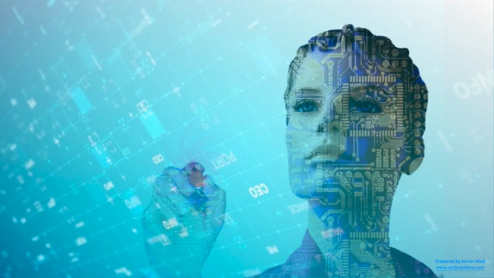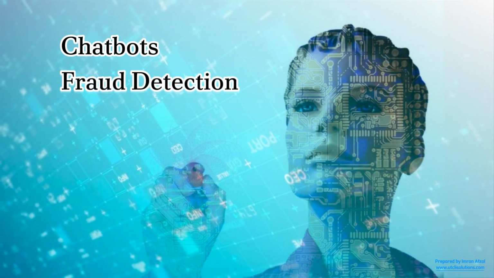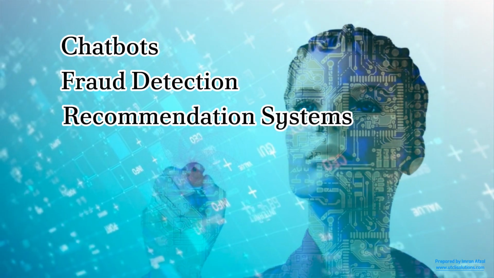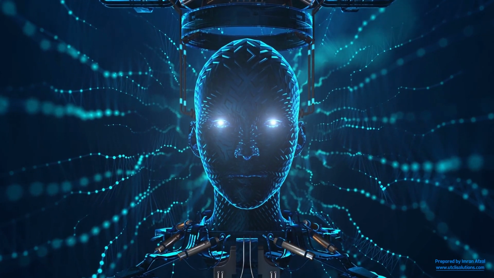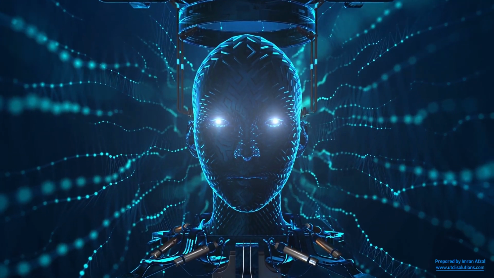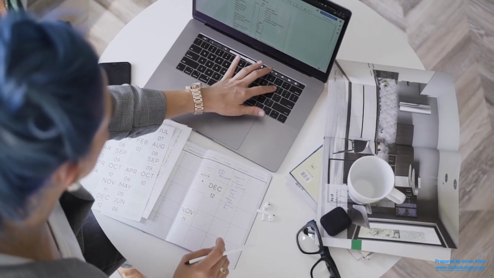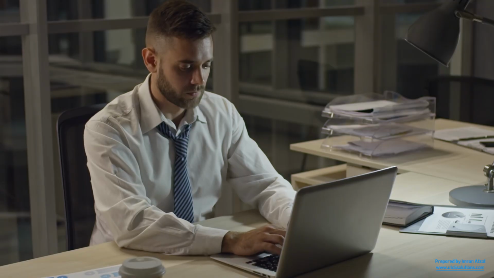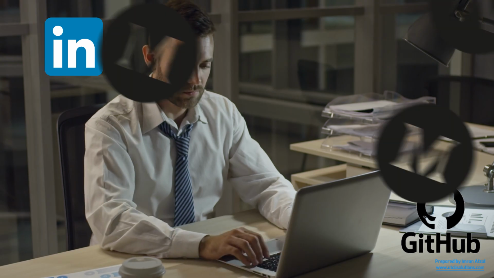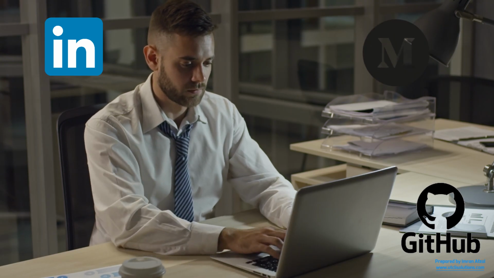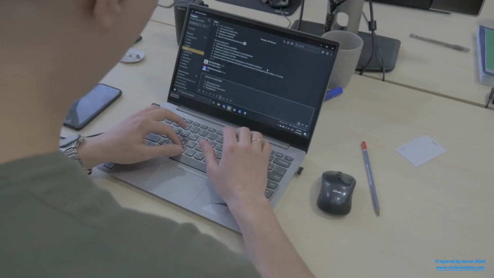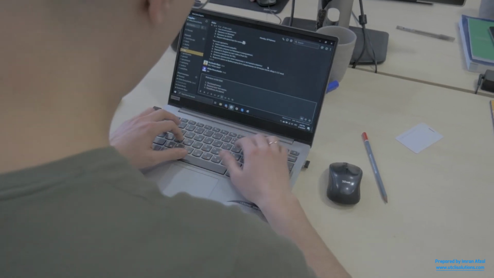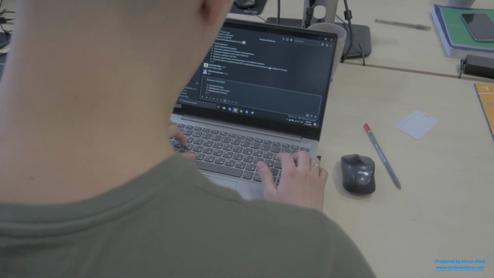Pick a real-world AI problem like chatbots, fraud detection, or recommendation systems. Use public datasets from Kaggle and train your own models. Deploy your project and write a blog post explaining it. Share it on LinkedIn, GitHub, and Medium. This will attract job offers and networking opportunities. The earlier you start building projects and sharing your work, the faster you will grow.